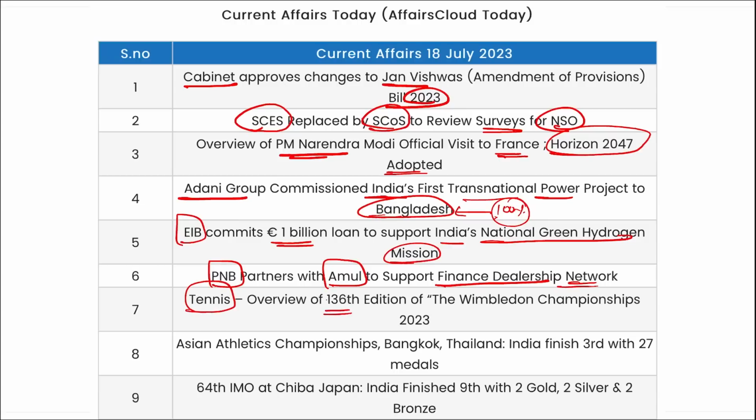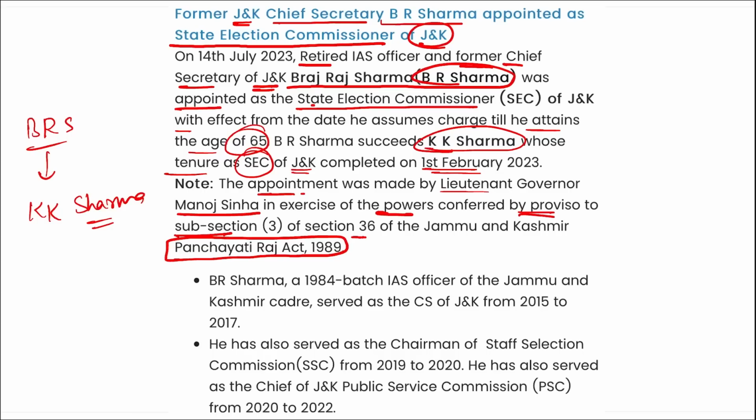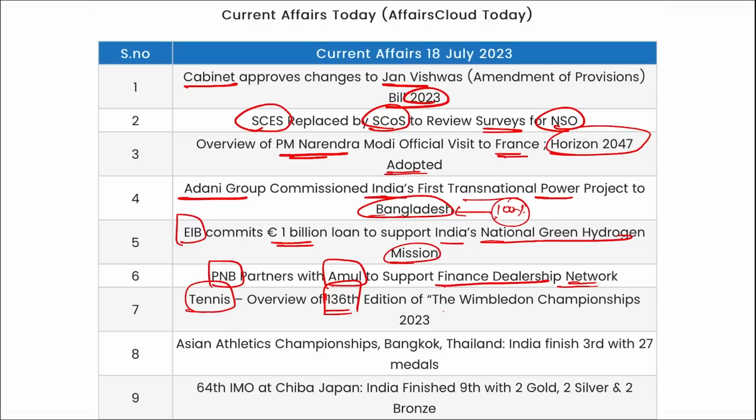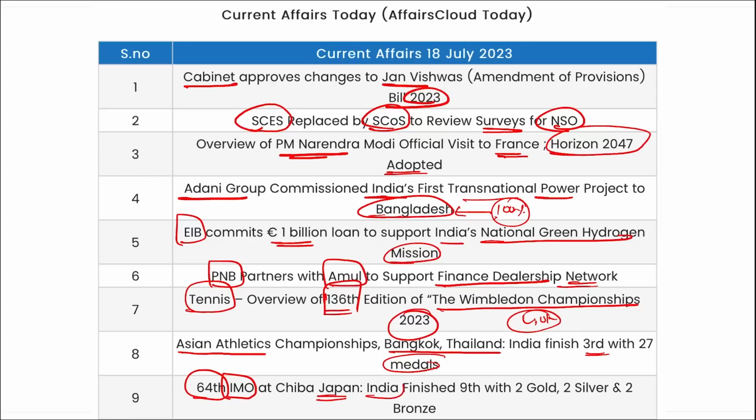Tennis overview of the 136th edition of the Wimbledon was held recently, the Wimbledon Championship for 2023. It was held in London, UK, and in the men's, it was won by Carlos Alcaraz of Spain. Then the Asian Athletics Championship was held in Bangkok, Thailand, and India won at the third position with 27 medals. Then the 64th edition of the International Mathematics Olympiad was held in Japan, and India secured 9th position in this IMO.